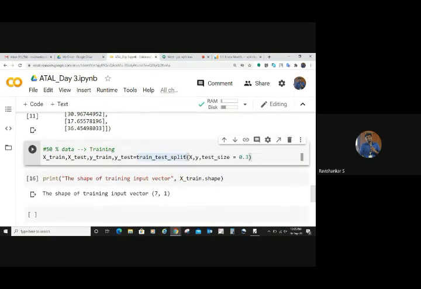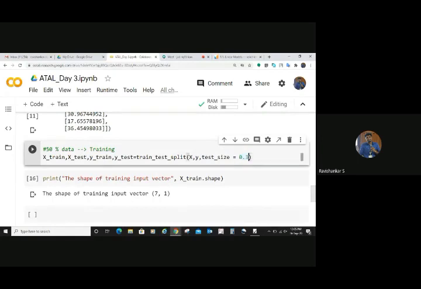Train test split means it will split your input data, that is X and Y. Your input and output is going to be your data, right? It will split into training and testing. So this is another argument, test underscore size. You put the value 0.3 for the argument, so that 30% will be taken as the testing, and the remaining 70% will be taken as the training.